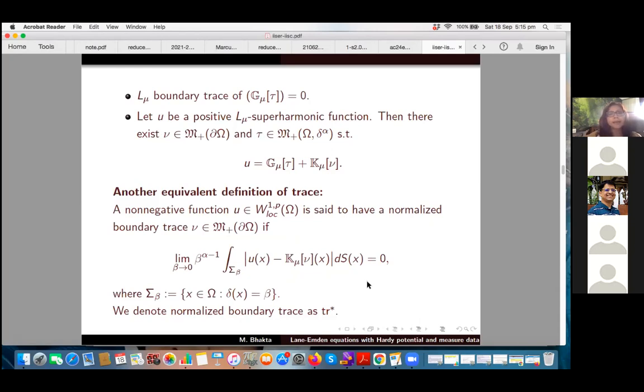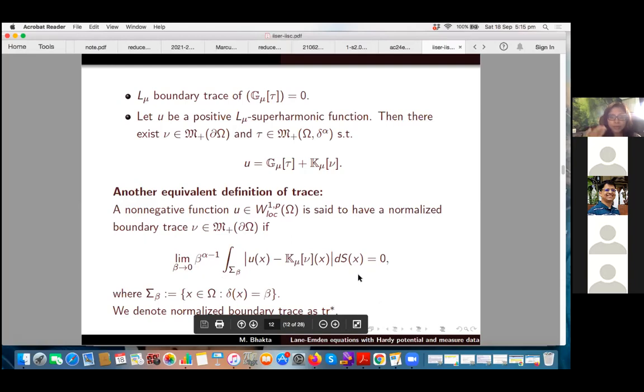Now there is another equivalent definition of trace. I'm not going into much detail on it. For the L_mu operator, we can give another equivalent definition of trace in this sense, which we call the normalized boundary trace. It can be shown that both of these definitions coincide.